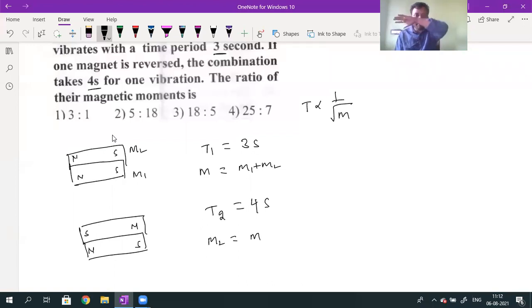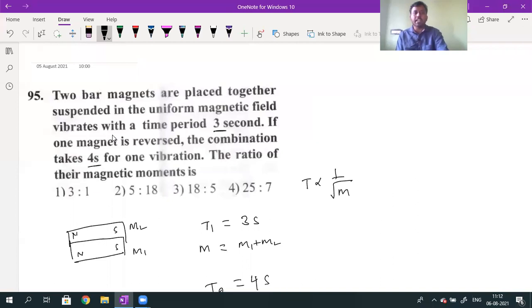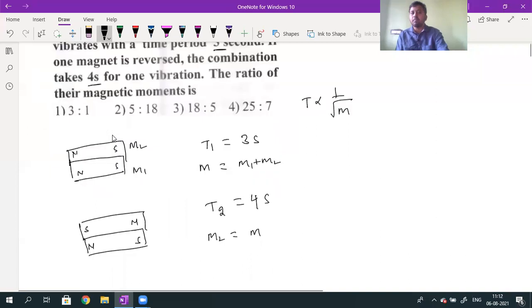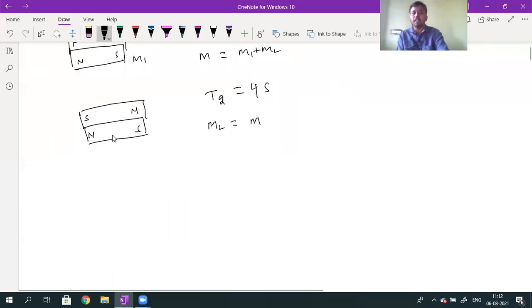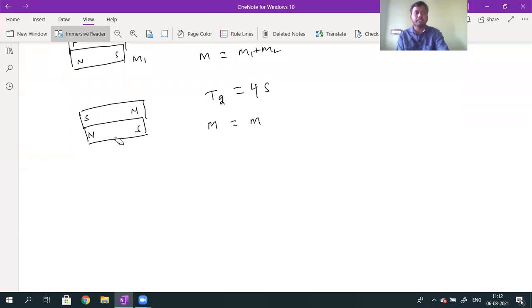In the given condition, they do not mention anything regarding m1 and m2, so we need to take the condition m1 is greater than m2. Whenever m1 is greater than m2, the resultant magnetic moment is m1 minus m2.